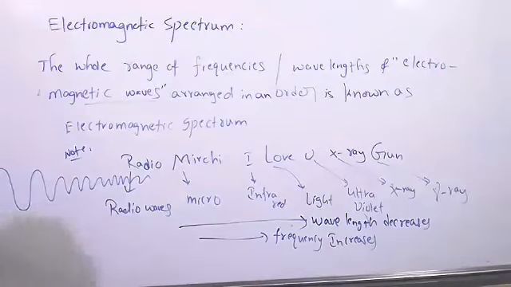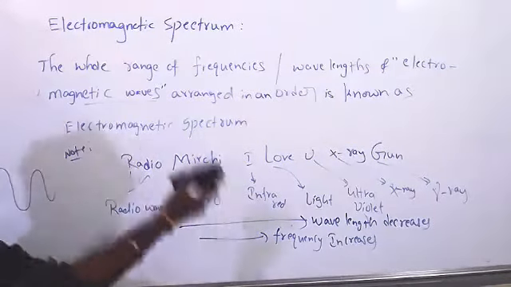Did you understand, everyone, what the electromagnetic spectrum is and how to remember it? Or any doubt? Which one has more frequency? Gamma rays have more frequency, so less wavelength. Okay, write that, copy that. And what are the ranges of that wavelength? I am going to write the wavelength ranges.